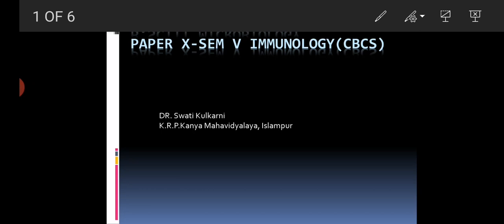We are discussing the immunology paper in this particular semester, and we have studied already the mechanism of antibody production as well as the role of macrophages and cytokines in antibody production or in mounting immunity. Now, the next topic in this unit we are going to study is the complement.